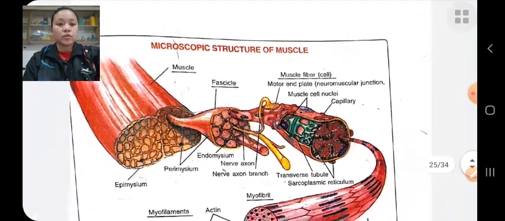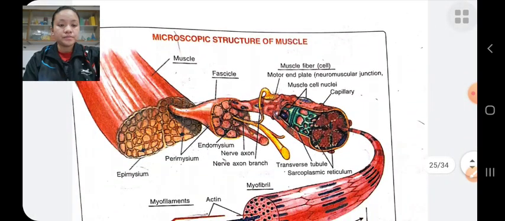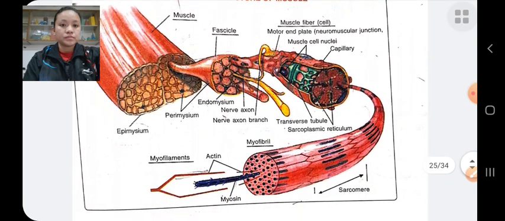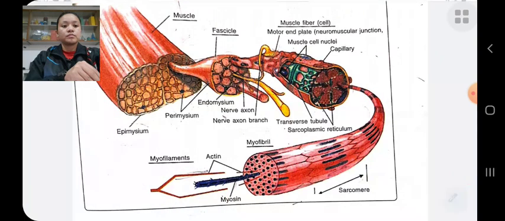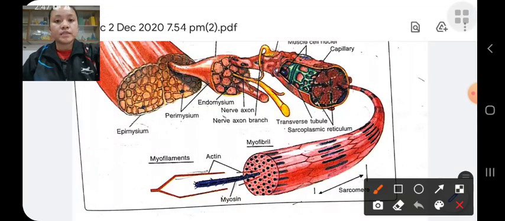This is the microscopic structure of the muscle. First, this is the muscle.